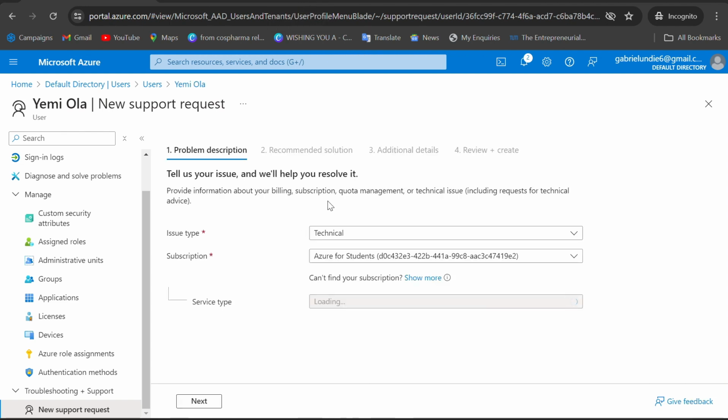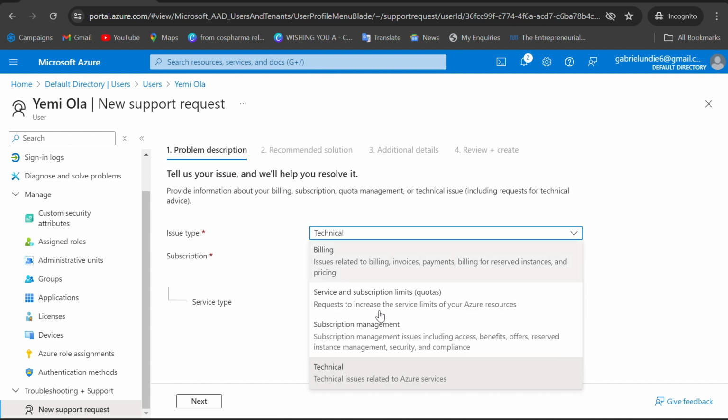So what type of issue is it? It could be a technical issue. Once it's a technical issue, you can select it. If the issue is relating to billing, you can select billing. If the issue is relating to service and subscription limit, which is quotas, you can select it. Or is it subscription management?